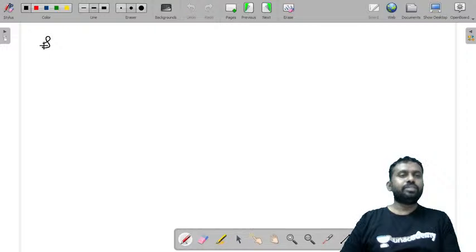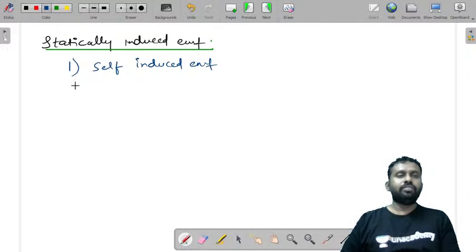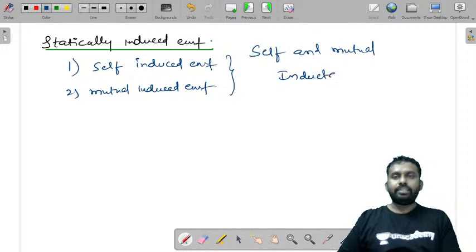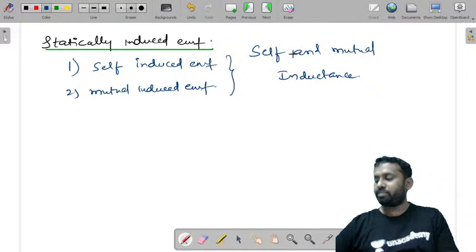And statically induced EMF can further be classified as self-induced EMF and mutually induced EMF. So this is what we are learning: self and mutual inductance. Statically induced EMF and dynamically induced EMF.